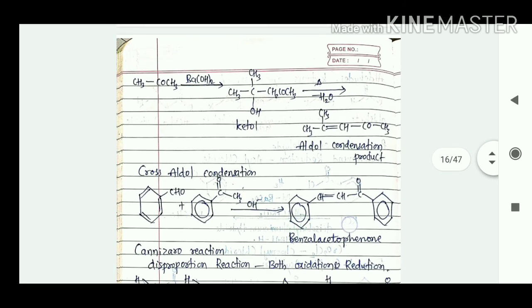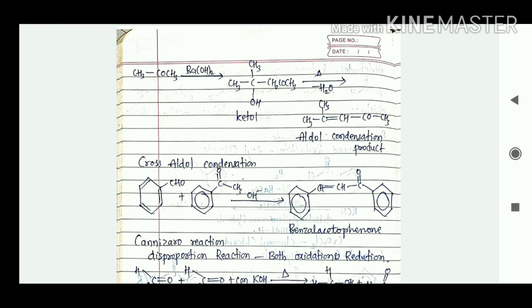So then we will consider the same aldol condensation. Instead of this NaOH, we can use some different bases also, CH3 COCH3. So this is a ketone. So Ba(OH)2, CH3 C CH3 OH CH2COCH3. So if we do the condensation, that is the removal of one water molecule, at that time we get CH3 C CH3 double bond CH, this is the aldol condensation product.